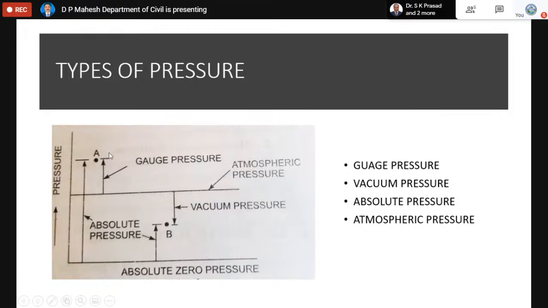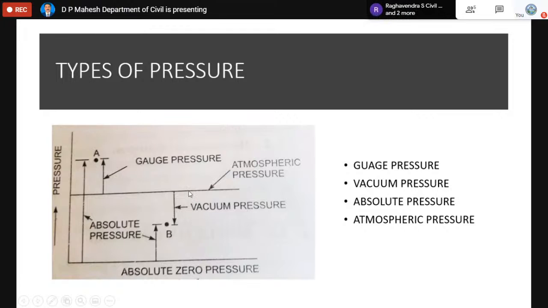That's why you can see the point which is above the atmospheric value. The point A has a pressure which is more than the atmosphere. From here is a complete zero, the reference line, it is a vacuum. So from here to here, say you have 10. Anything more than 10 is above the atmosphere, and anything below 10 is below the atmospheric value. That's why this one is called gauge and this one is called vacuum.